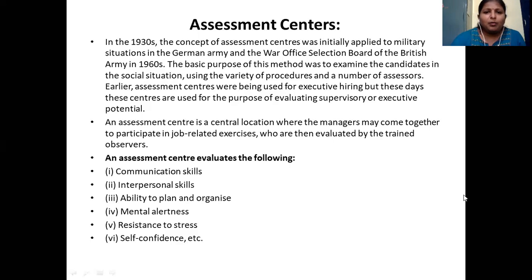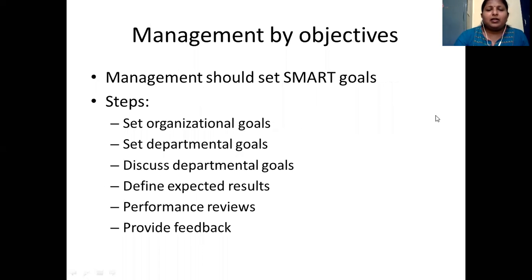It is a complicated process, and it is highly time consuming. Most of the time this kind of technique, especially the assessment center, is used for higher level managerial category people. The numbers are less, and their problem solving, decision making abilities and interpersonal skills are measured there. So for such category of people, assessment centers can be used. That is a very latest technique used by big multinational companies in many countries.